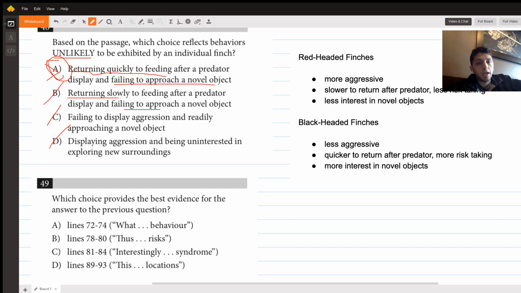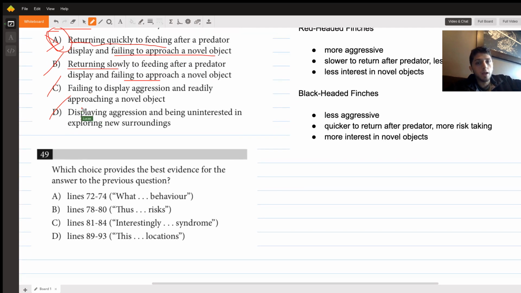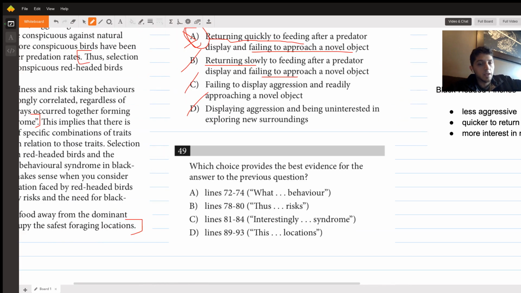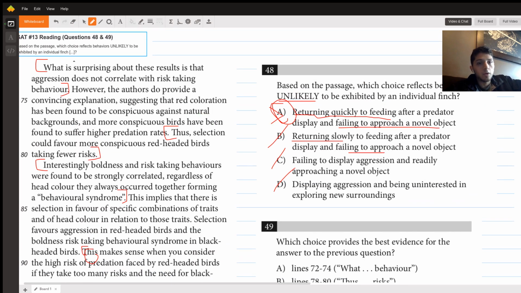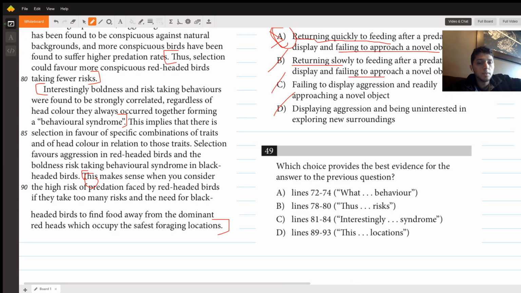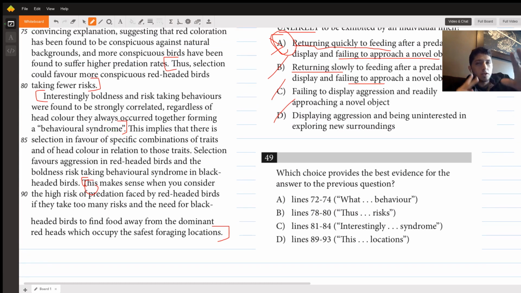And now what we have to do is choose a text that says it's unlikely for a bird to return quickly to feeding after a predator display and fail to approach a novel object. There are only two answer choices that could really work. First is A, 72-74, which says what is surprising about these results is that aggression does not correlate with risk-taking behavior. Or C, which says, interestingly, boldness and risk-taking behaviors are found to be strongly correlated regardless of head color. Basically, each of these is saying here are two behavioral characteristics that correlate and what we should expect to see together.